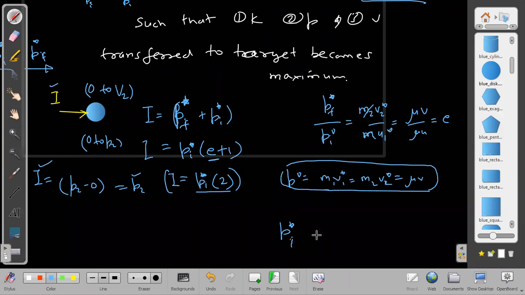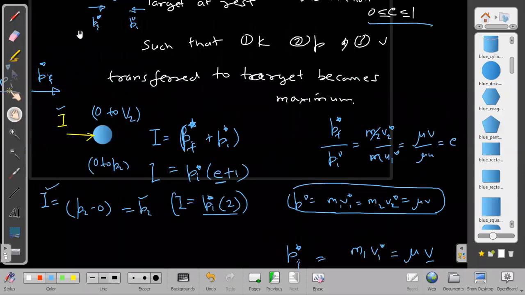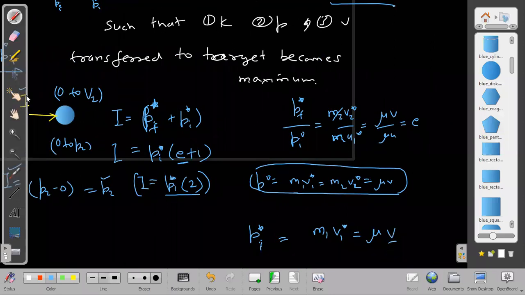What is P initial star? Star meaning momentum in the center of mass frame. That is equal to M1 into V1 plus M2 into V2. What is the momentum in the center of mass frame? Momentum of any one body in the center of mass frame can be written as M1 into V1 star, which I can write as mu into V relative. V relative is also independent of frame of reference. With what relative velocity was it coming? It was coming with U relative velocity. So V relative is U here. So I can write it as mu into U.